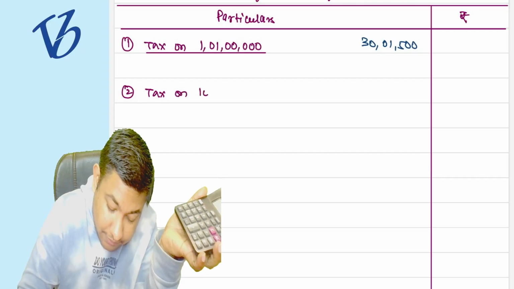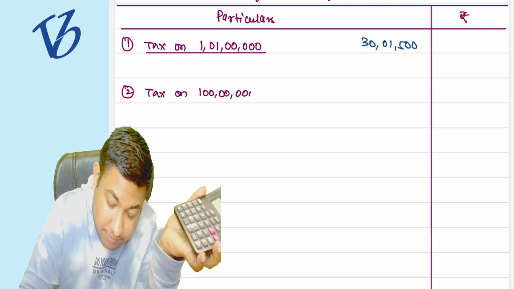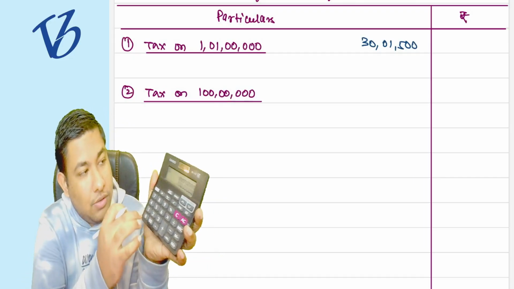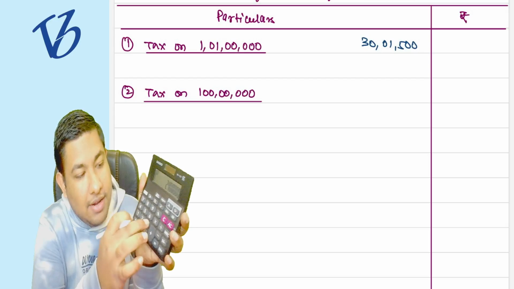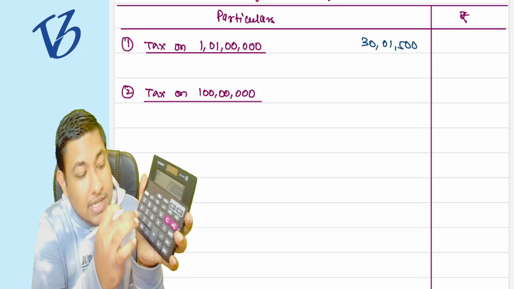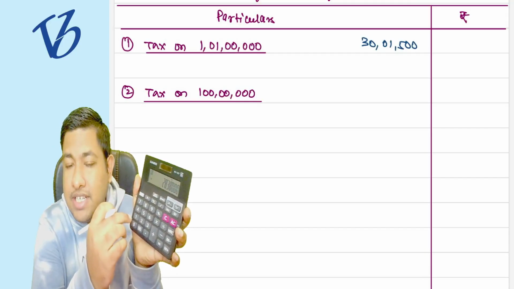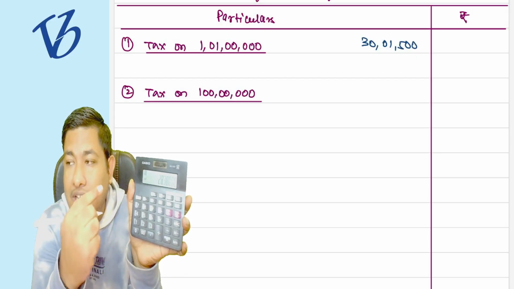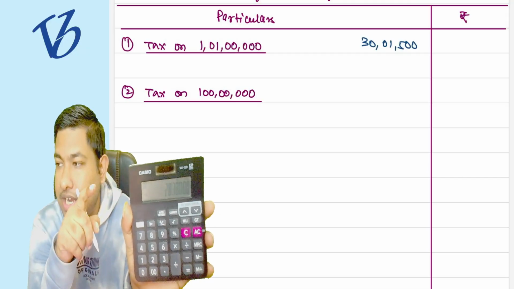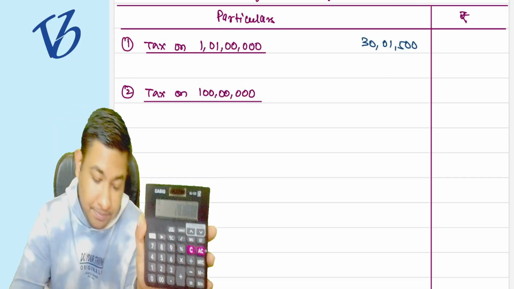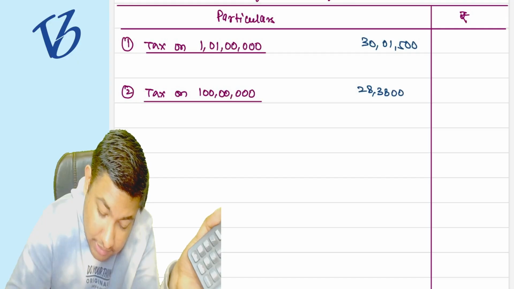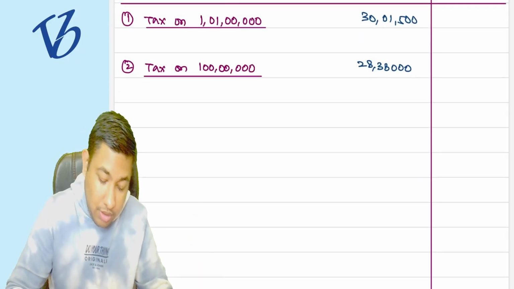Now the second step, tax on 1 crore. What is the tax on 1 crore? Do the same thing. See, 1 crore minus 24 lakh, multiply by 30%, plus 3 lakh rupees, plus 10%. What is this 10%? 10% is the surcharge rate over and above 50 lakh rupees, but up to 1 crore rupees. Do you get the answer? 28 lakh 38,000. Yes, write it. 28 lakh 38,000. Understood? This is going to be your income tax.